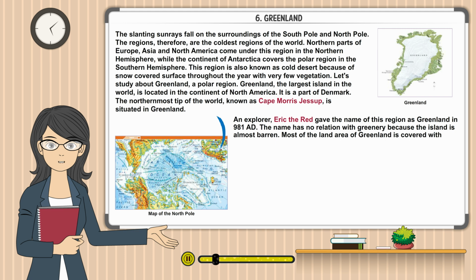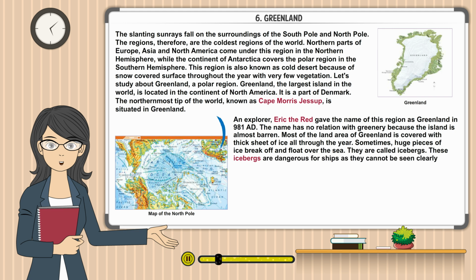Most of the land area of Greenland is covered with thick sheet of ice all through the year. Sometimes huge pieces of ice break off and float over the sea. They are called icebergs. These icebergs are dangerous for ships as they cannot be seen clearly from a distance. In 1912, a huge ship called the Titanic sank after hitting such an iceberg.